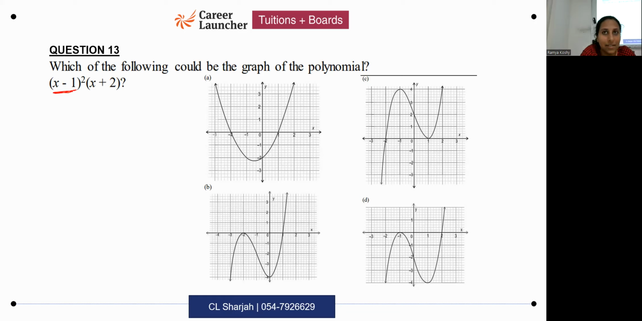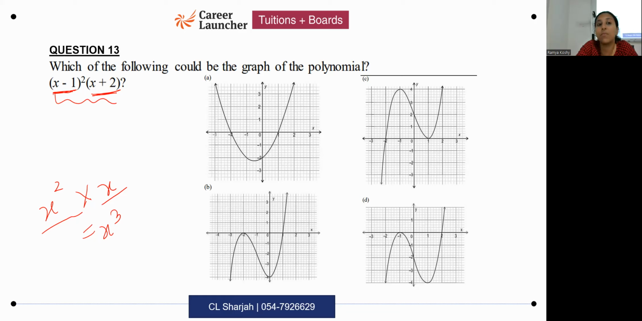Quadratic factor multiplied by linear factor will be what? When you multiply a quadratic with linear, what do you get? What is x square into x? x cube. So when you multiply quadratic with linear, what will you get? Cubic. So this is a cubic polynomial.